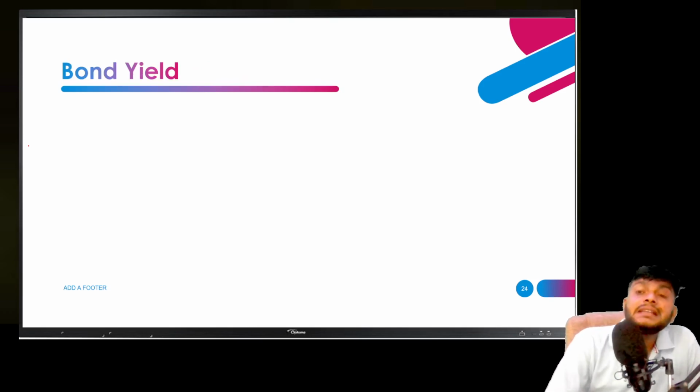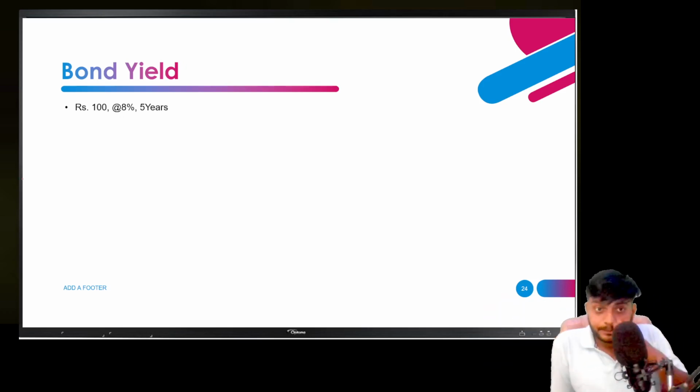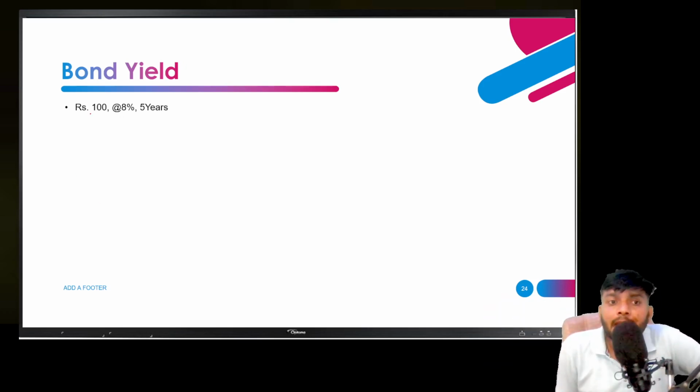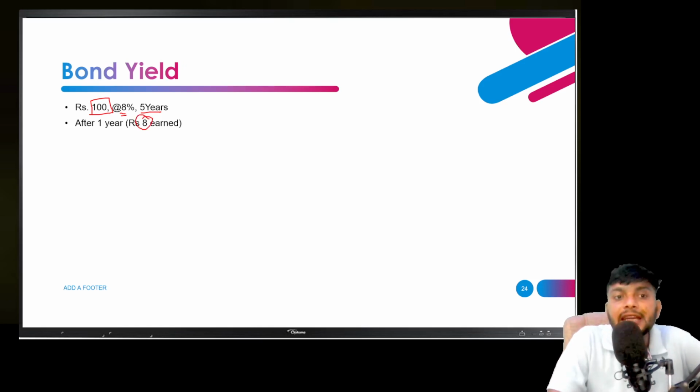So now, what is bond yield? It is also related to this. Suppose a 100 rupee bond at 8% is issued for 5 years. Every year you will get 8 rupees in earnings. After 1 year you will get 8 rupees. So your bond yield is 8 rupees. Basically, your bond yield is 8%.